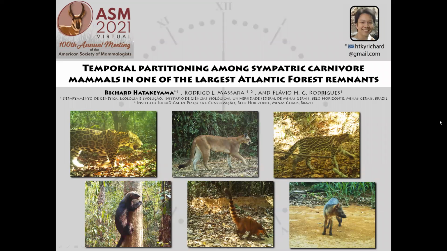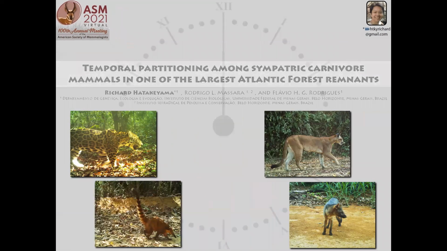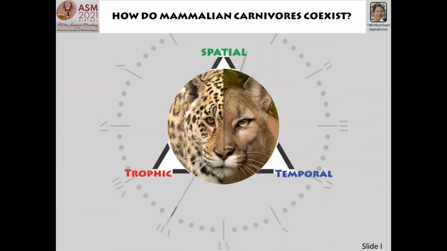Hello everyone, my name is Richard and I'll be presenting this work entitled Temporal Partitioning Among Sympatric Carnivore Mammals in one of the largest Atlantic forest remnants. So, let's begin. First of all, how do mammalian carnivores coexist?